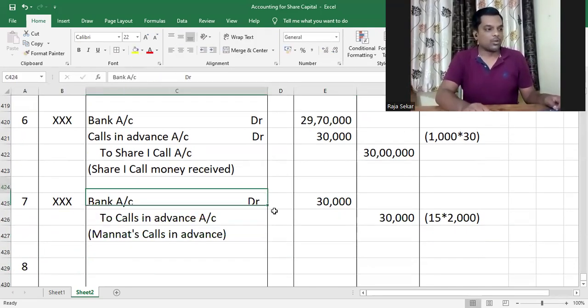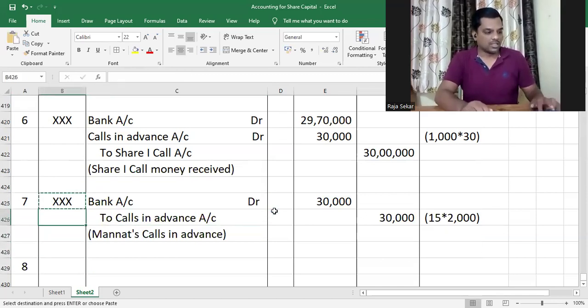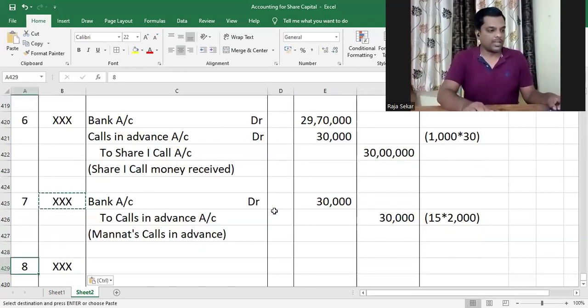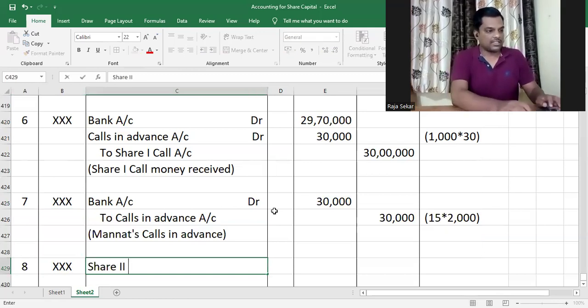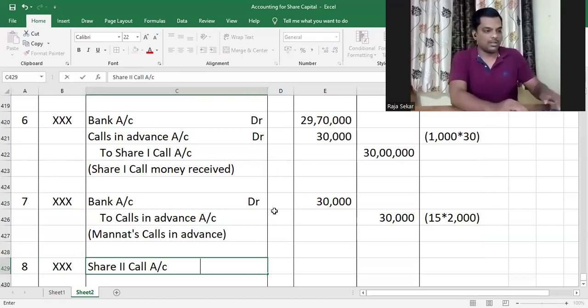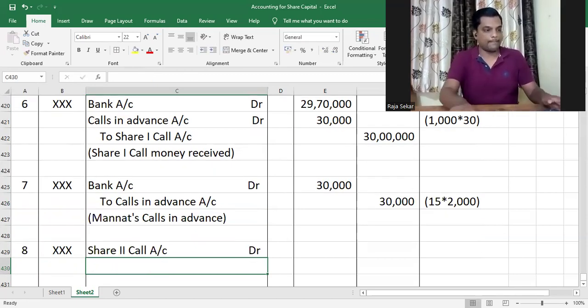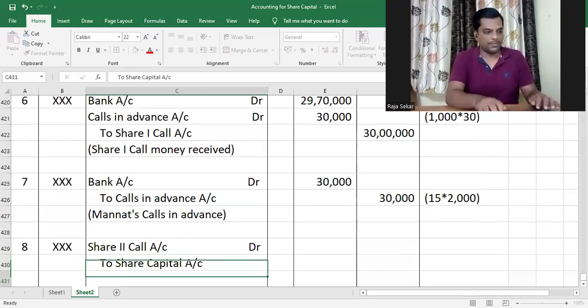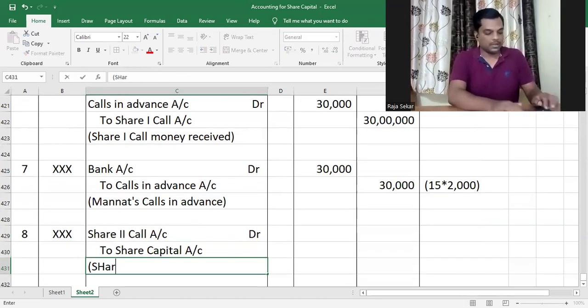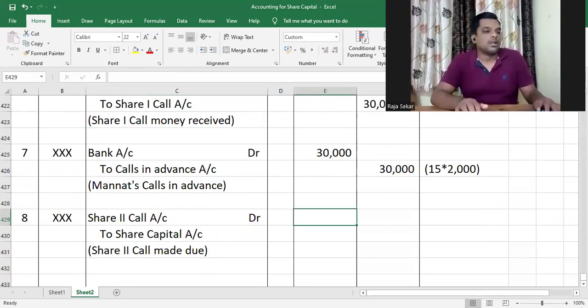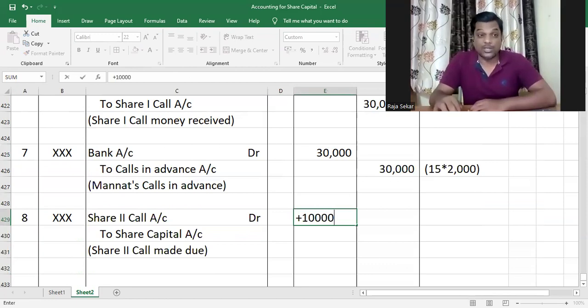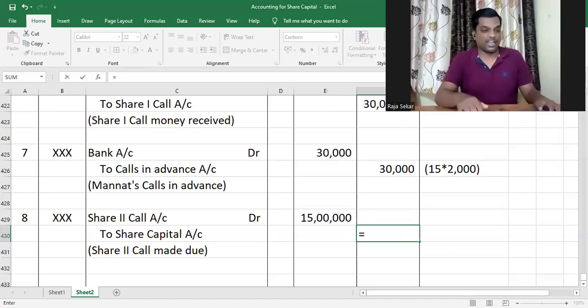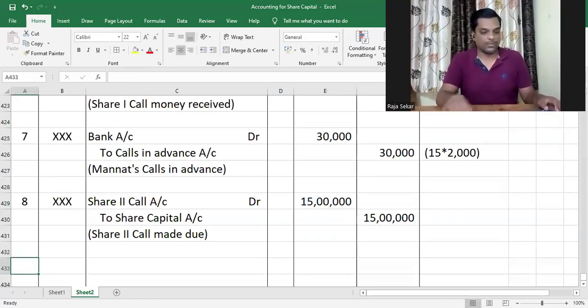And the next thing that we got to do is make the second call due. And the journal entry to make second call due is what, my dear children? Share second call account debit to share capital account. Share second call made due. And we'll make it due for the 1 lakh shares, irrespective of whether there is calls in advance or not. So 1 lakh into 15, 15 lakhs. 15 lakhs is the second call amount, as we already found out.